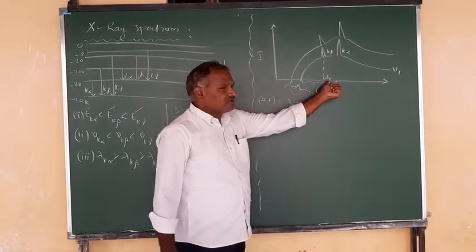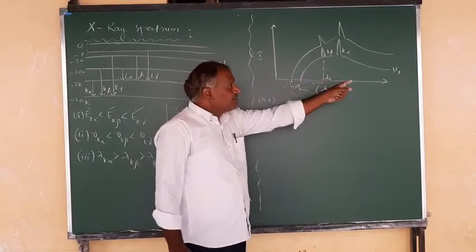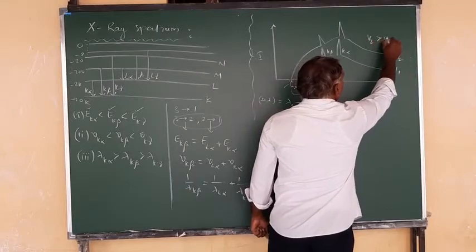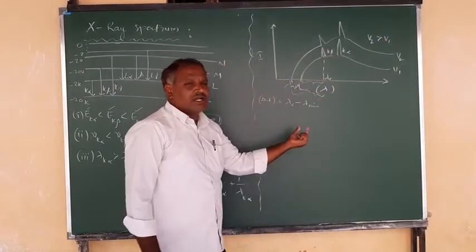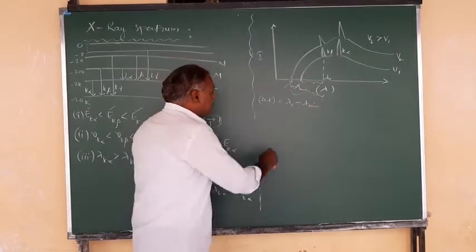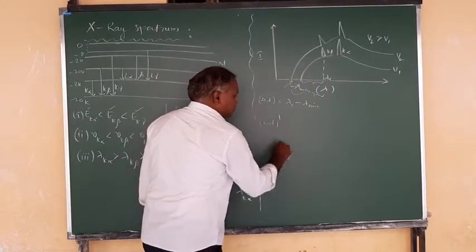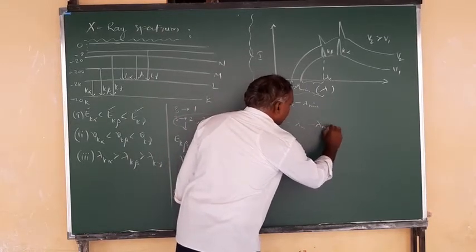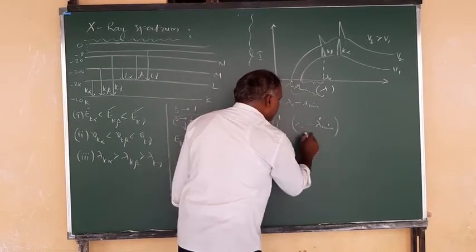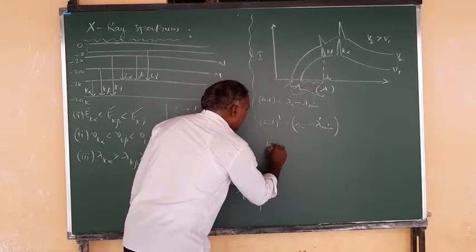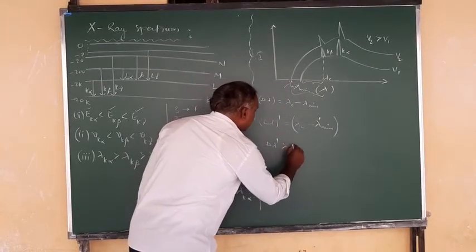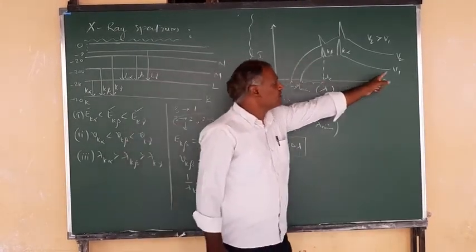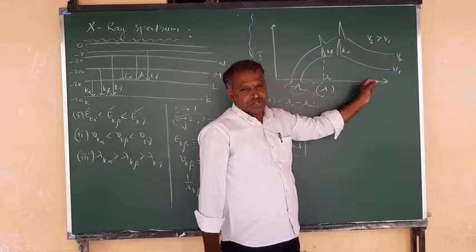That is the characteristic wavelength with respect to the cutoff wavelength, by increasing the potential from V1 to V2, where V2 is greater than V1. Then what is the difference? It will increase, right? So now I can write delta lambda dash is equal to lambda C minus lambda minimum dash. This value is greater, that means delta lambda dash is greater than delta lambda. That means the difference increases by increasing the operating or accelerating potential, right?